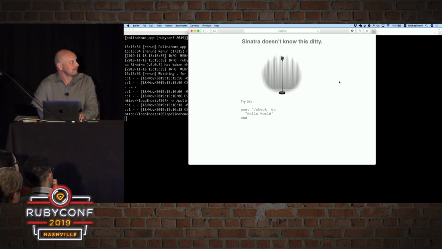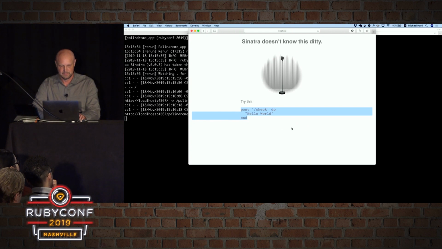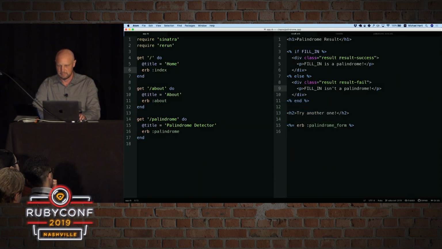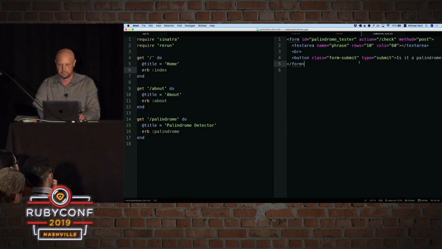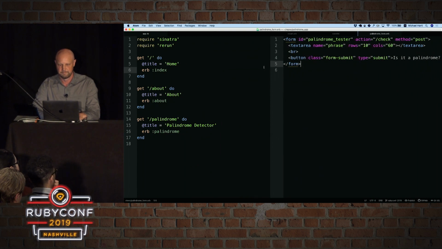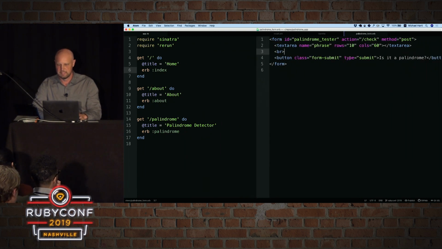So I submitted here, and Sinatra doesn't know this ditty, doesn't know this song, but it gives us a hint about how to handle it. So what happened here is in the form, this is the code to make the form, what we're doing is we're submitting to the action check. And the method is a post action. So this is the default method for submitting a form on the web.